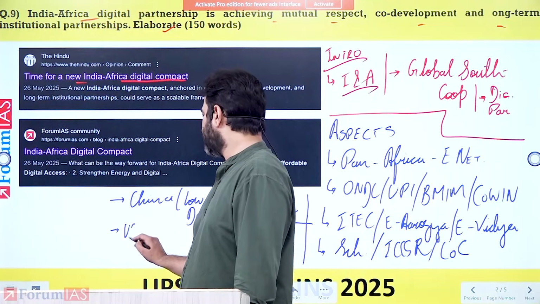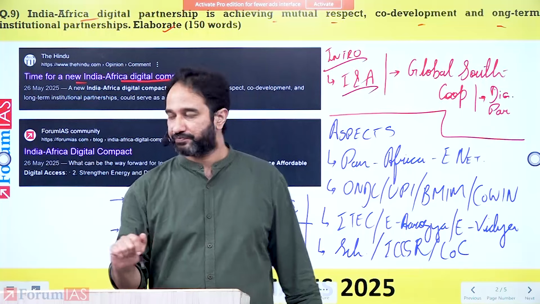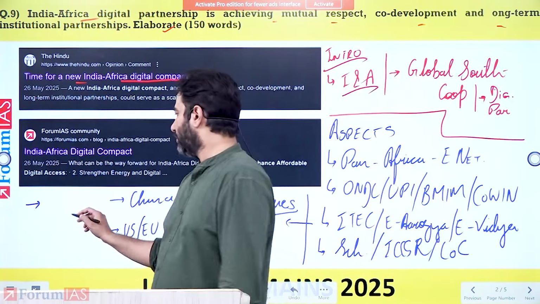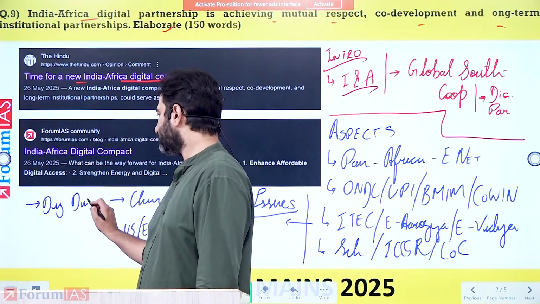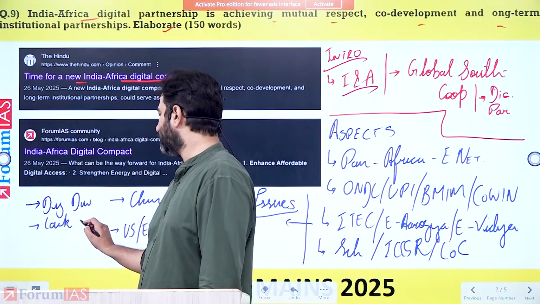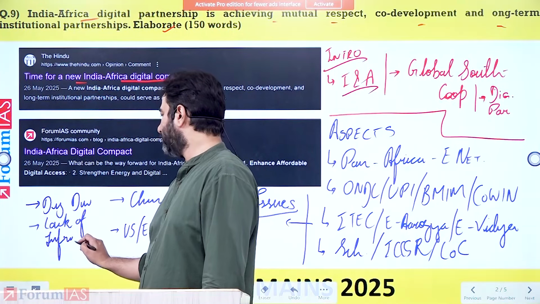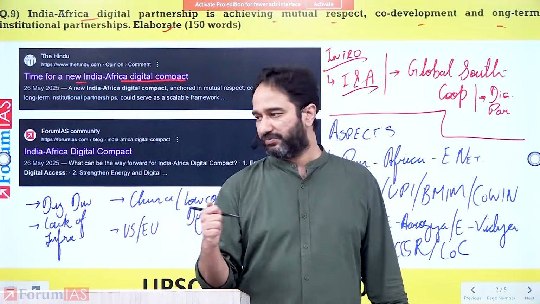The other is the investment coming from the United States and European Union. Apart from this, there are problems within the African continent itself. One of the aspects is the digital divide, lack of infrastructure, political instability. So all of those also become problems that India faces within the African continent.